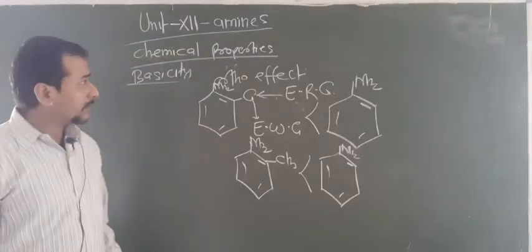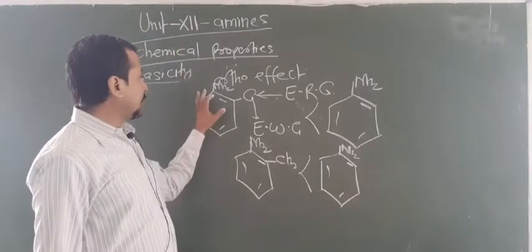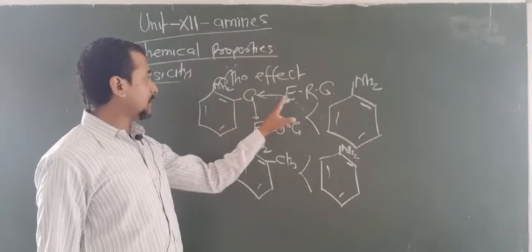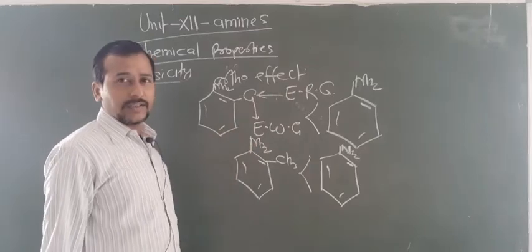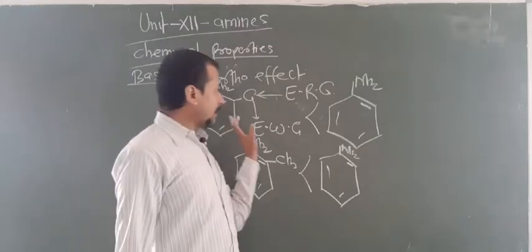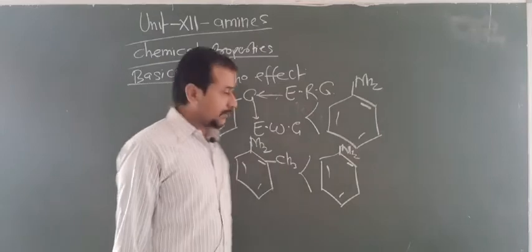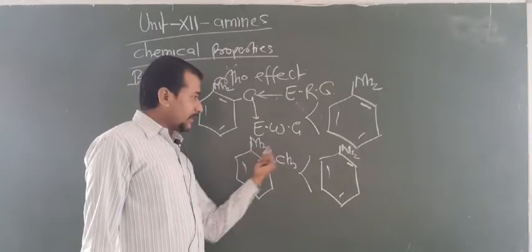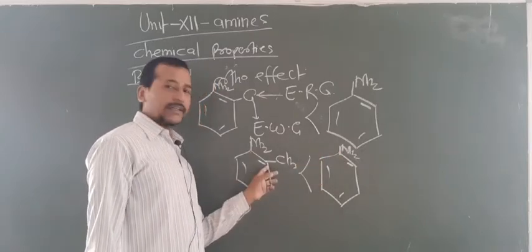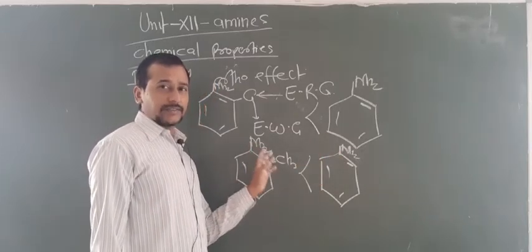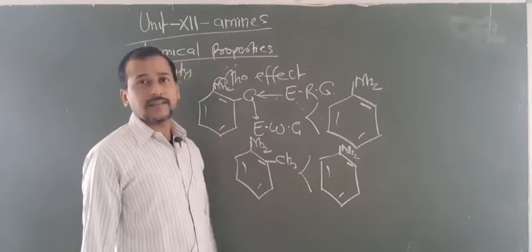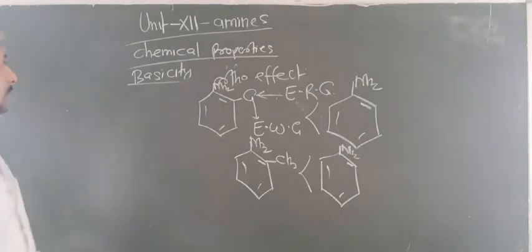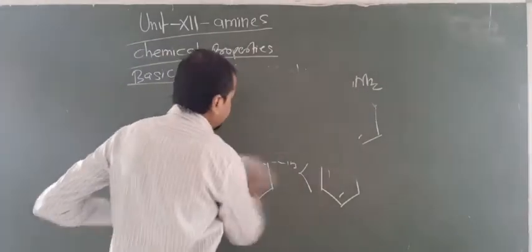So now let us focus again on the ortho effect. What is the ortho group effect? A group attached at the ortho position may be an electron releasing group or may be an electron withdrawing group. In both the conditions, this is always less basic than anilines. Just to take one example, okay? So NH2, this also contains NH2, but the ortho group contains an electron donating group, but still it is less basic than anilines. So this is known as the ortho effect. So these are about the basic nature of amines.